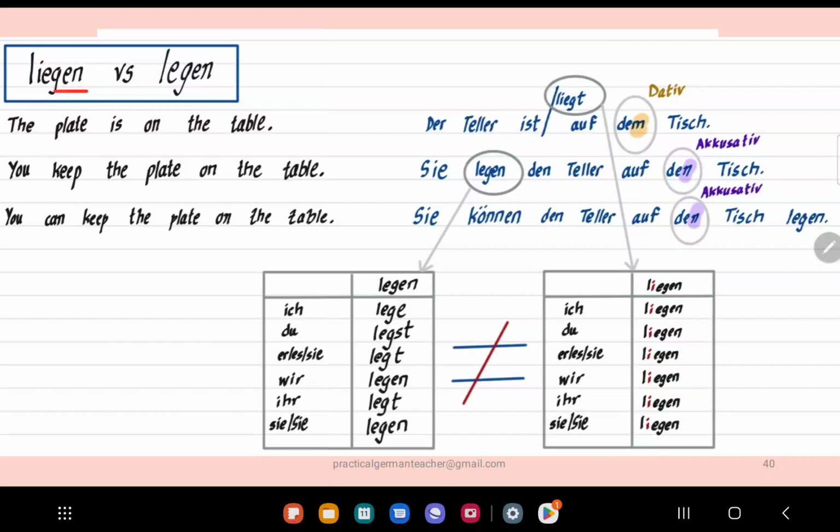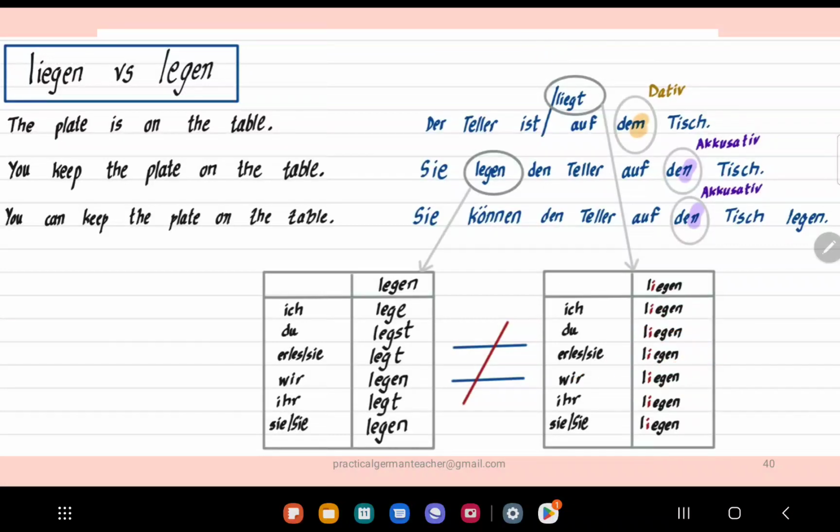Now what is the difference between liegen versus legen? I believe in English we just have one verb, to lie, but in German you have liegen and legen. So you use liegen when you are just describing position of something. So here instead of ist, you can say liegt, okay? So you will use this table and you will use it for third party. So this table is incorrect.